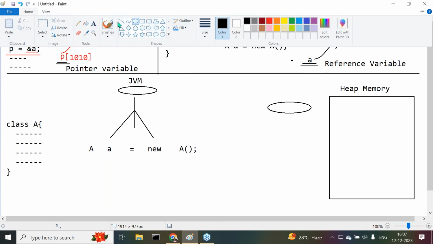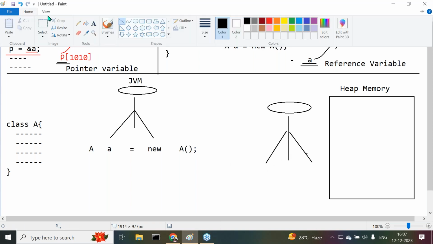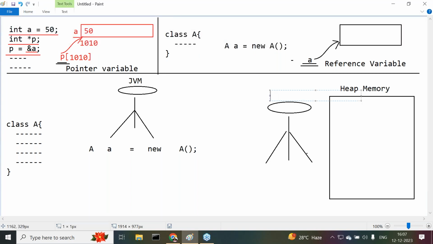Who is this person actually? That person is the heap manager. To control this total memory, one person is assigned. That person is the heap manager.